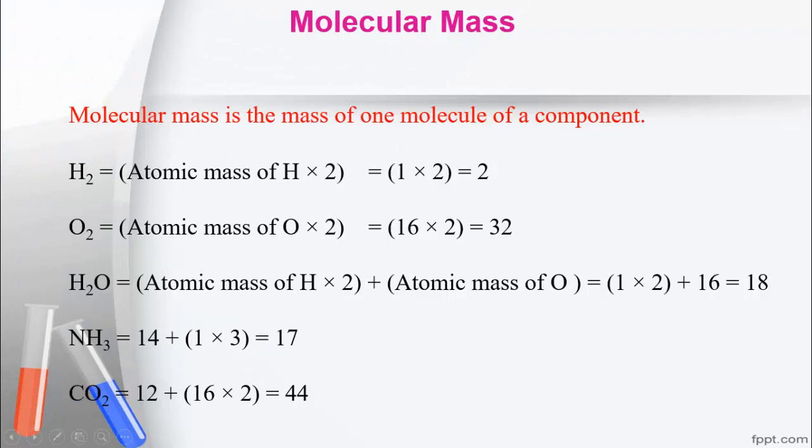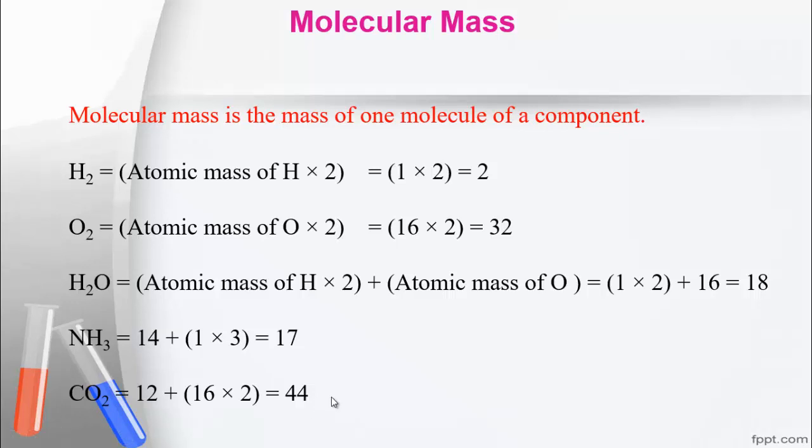Here I have shown the molecular mass of some substances. For example, the molecular mass of hydrogen is 2, oxygen 32. In this way you have to determine the molecular mass. Water 18, ammonia: nitrogen 14 plus 3 atoms of hydrogen 3, so 17, carbon dioxide 44. You know that.